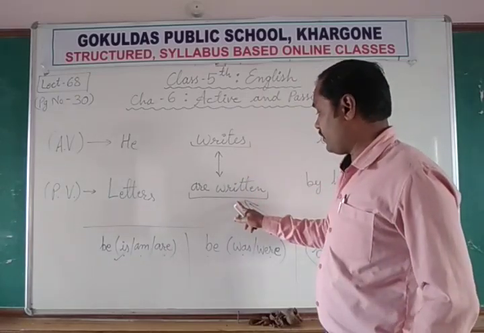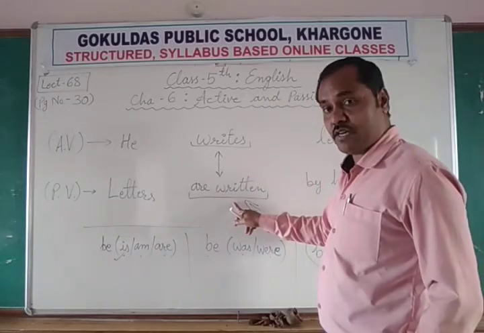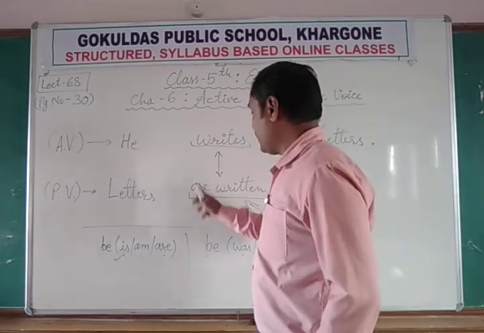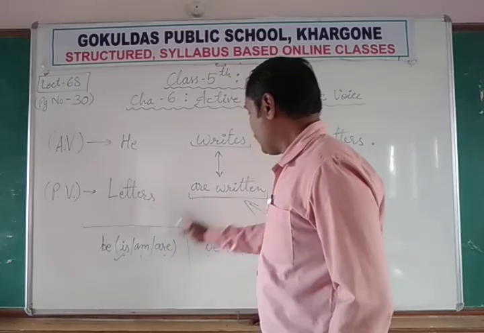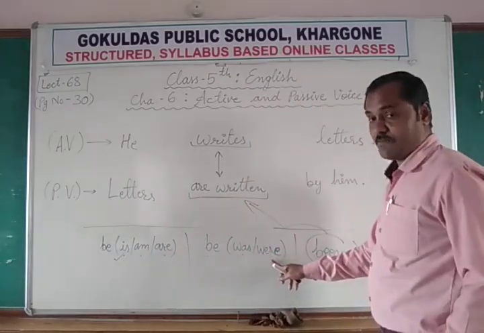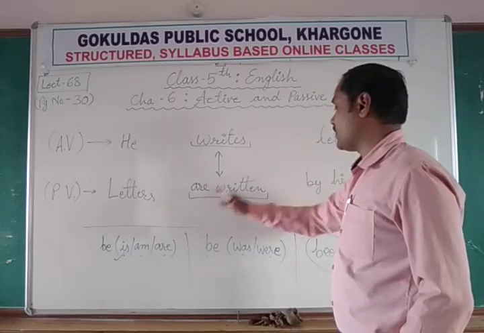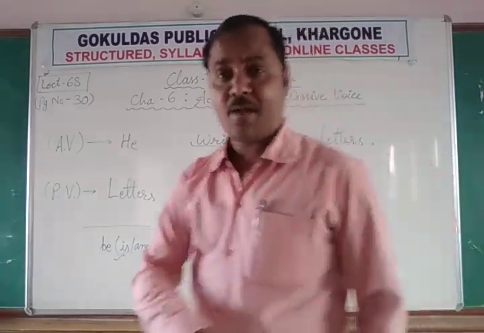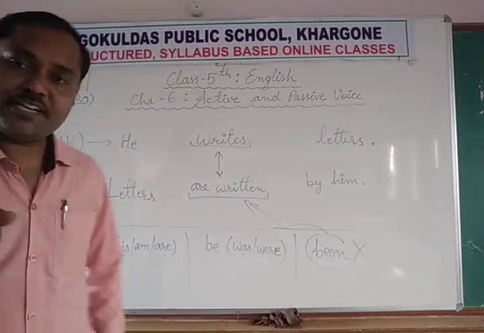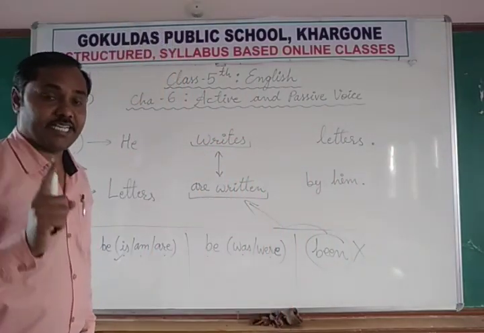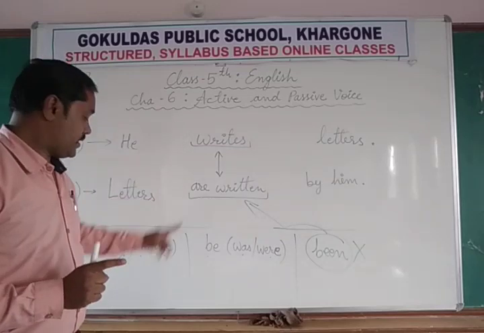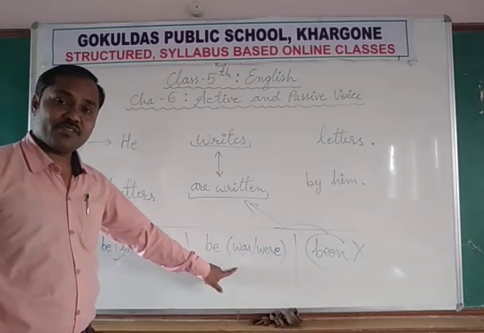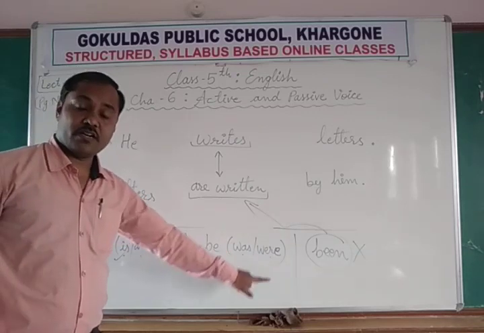So at that time again we will use the third form in the passive voice. That is compulsory, third form, written. But here in the place of present are, we will use the past word. Letters were written by him. Letter उसके द्वारा लिखे जाते थे. So according to tense, whether it is present or past, we will use is, am for present, and for past we will use was or were.